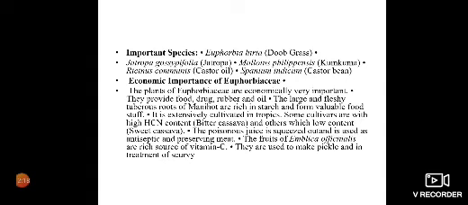Talking about medicines, castor oil, which is obtained from the seeds of Ricinus communis, castor bean, is used medicinally as a cathartic and mild laxative. Seeds of Croton tiglium are the source of croton oil, which is used as a purgative and is a constituent of rubefacient liniments.